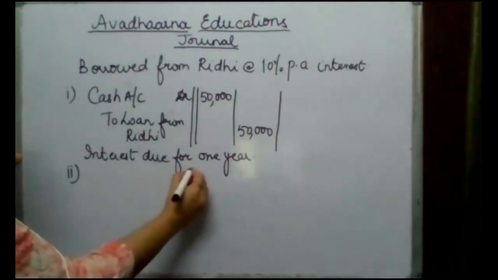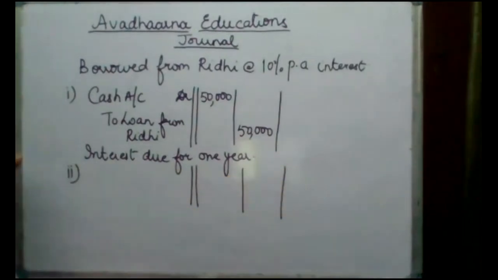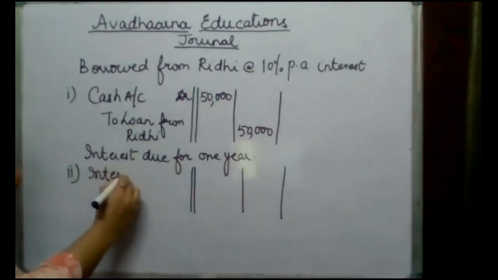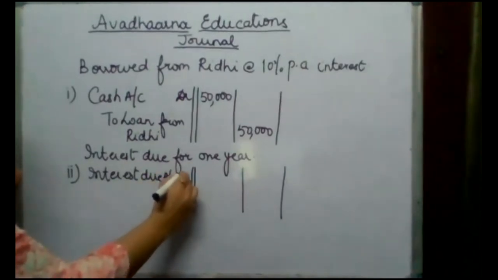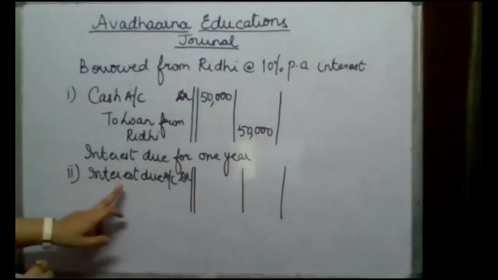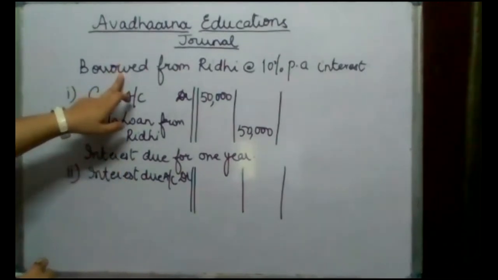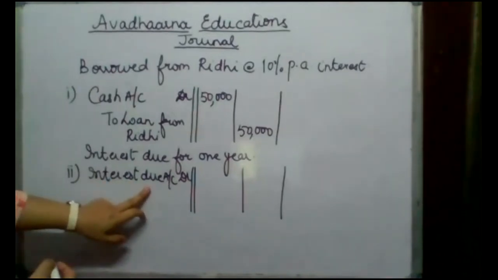for interest due, the entry will be interest due account. See, we are following accrual basis system of accounting. So we have used this amount in our business, so the interest due will be treated as an expense for this year.